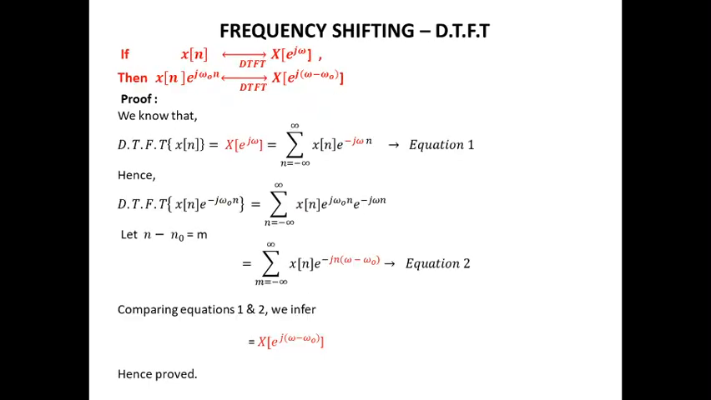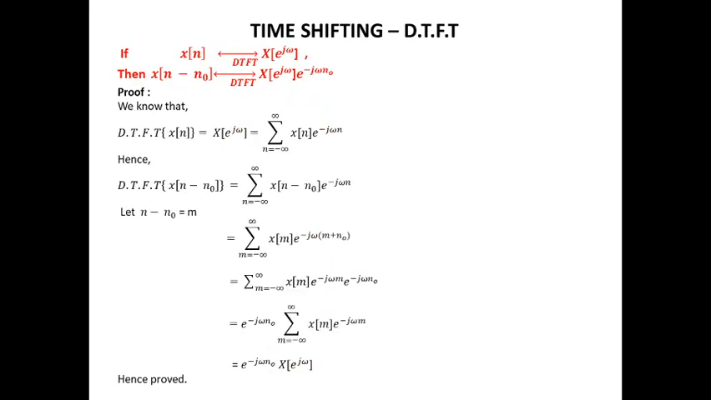The second property is the time shifting property of the discrete time Fourier transform. The statement goes as: if x(n) has DTFT X(e^jω), then x(n minus n0), which is the time shifted version of x(n), will have the DTFT X(e^jω) multiplied by e^(-jω n0). The proof can be done as usual by starting with the equation for DTFT. So using the equation for DTFT, you can infer the proof for this.